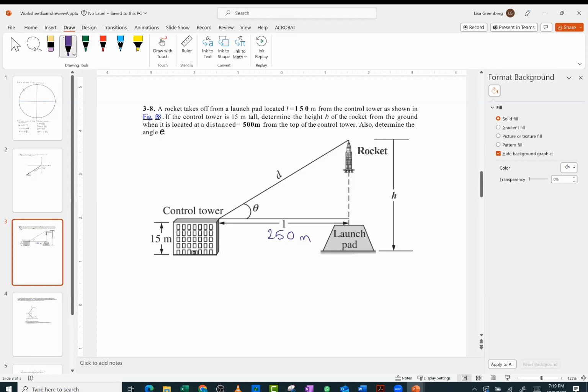250 from the control tower, as shown in this figure. If the control tower is 15 meters tall, we got that. So we're trying to find H. And D is 500, is that correct? Yeah. Okay, I think we got it. So what we're trying to find is H. Does anybody have any ideas what we can do?